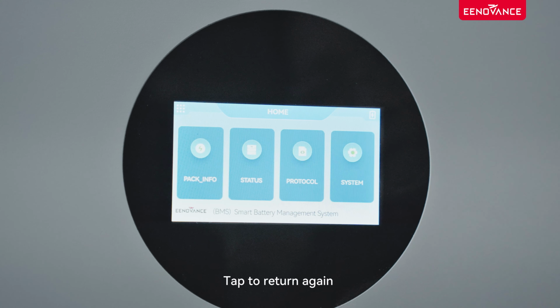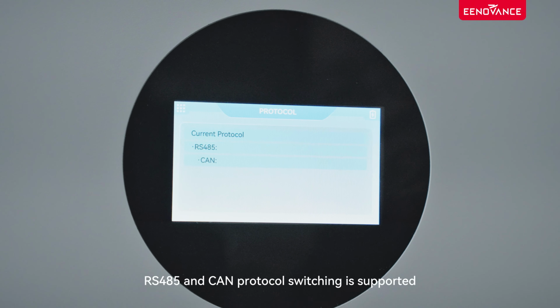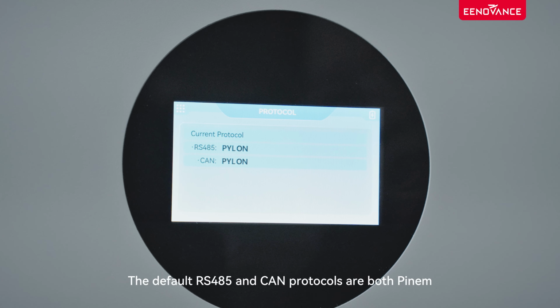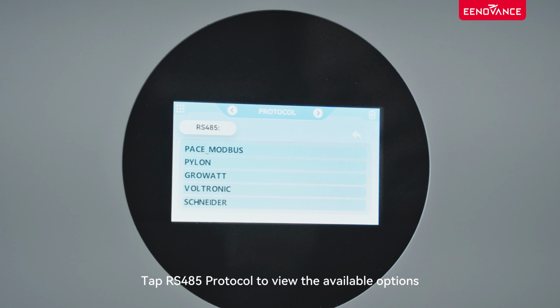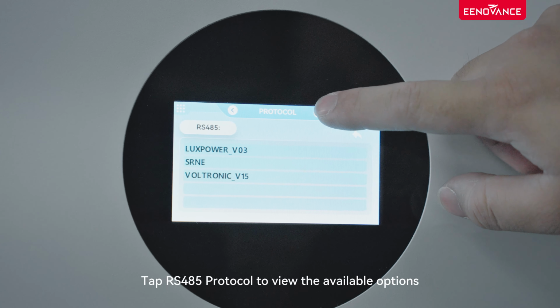Tap to return again. The third page is protocol selection. RS485 and CAN protocol switching is supported. The default RS485 and CAN protocols are both PYLON. Tap RS485 protocol to view the available options.